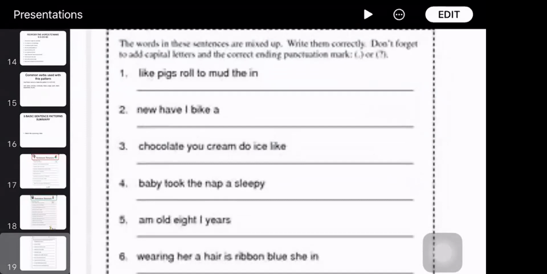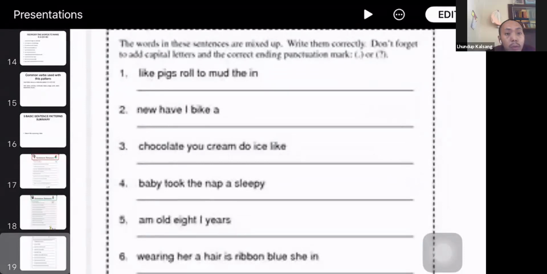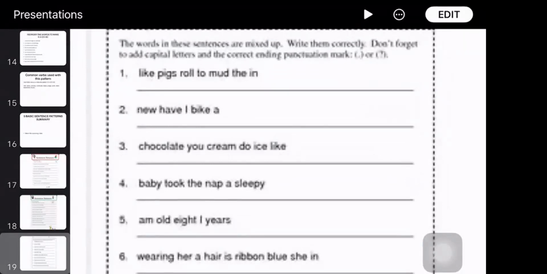Now we have the last one here, practice. The words cause like this, words sentence unmade. Let's not forget to use capital letters and correct ending punctuation marks. So again, these are words all mixed up, all jumbled up. You have to rearrange them to get a correct sentence. Let me do the first one for you. All right. Pigs like to roll in the mud.